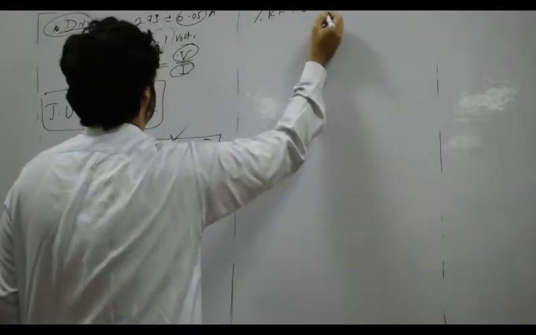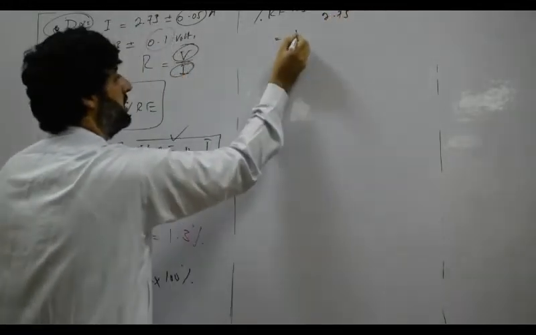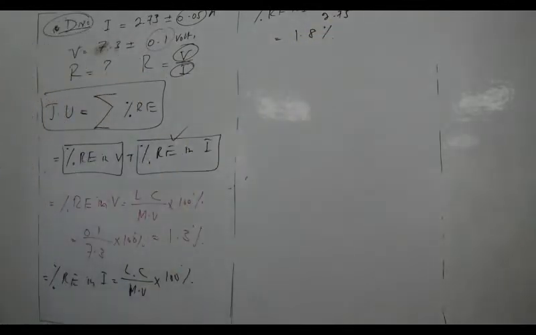0.05 and the measured value is 2.73 multiplied by 100%. Okay, so it is 1.8%. So this is the percentage error in current.